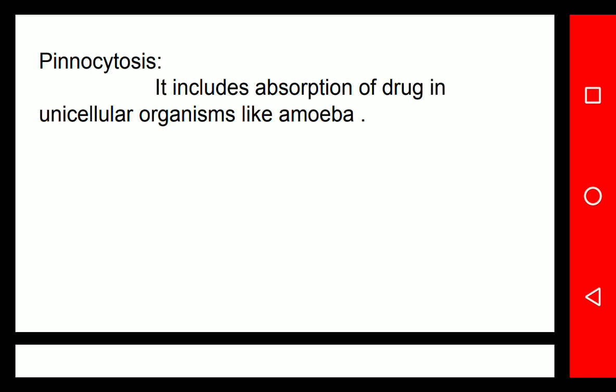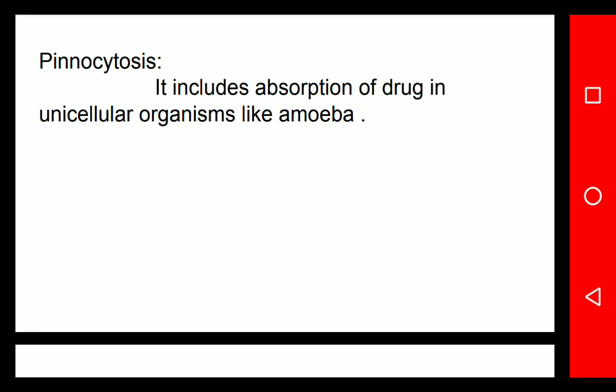In today's lecture we are discussing absorption. Previously, at the starting point, we saw the bioavailability of drugs, then the different definitions of absorption, how the absorption process is carried out, then the different types of absorption, that is simple diffusion, facilitated diffusion and pinocytosis.